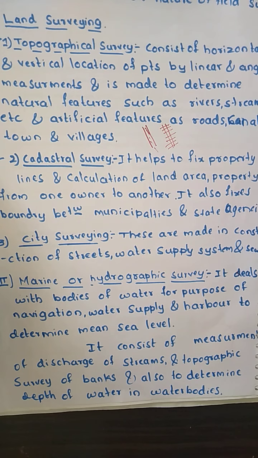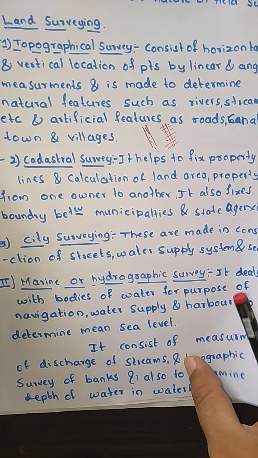In order to have navigation, water supply and to determine the mean sea level, we are going to do this particular hydrographic surveying. It also consists of measurement of discharge of a stream, that means how much discharge the stream gives, and the topographic survey of the banks, meaning what all elements are there in the banks. It also determines the depth of water in the water bodies, how much depth of water is there in the water body.